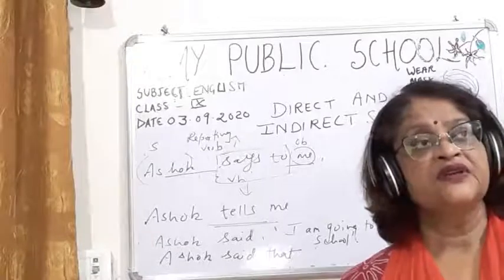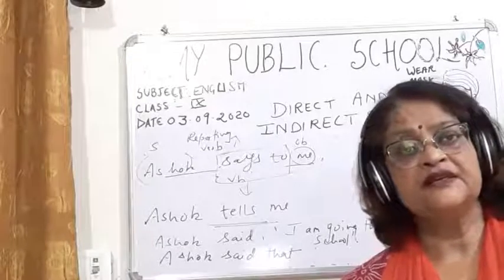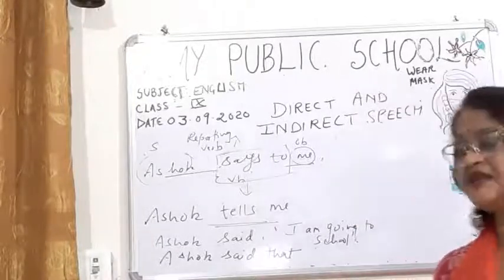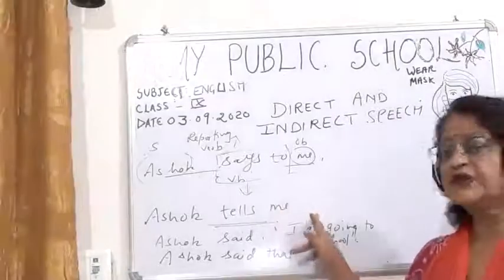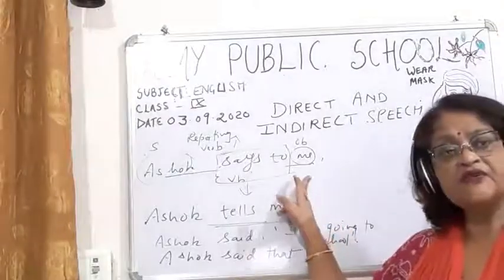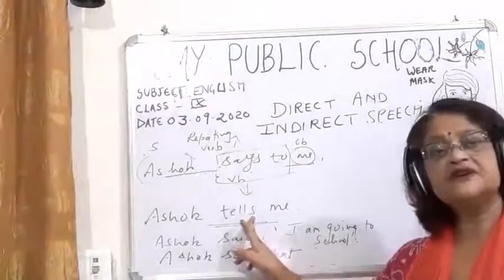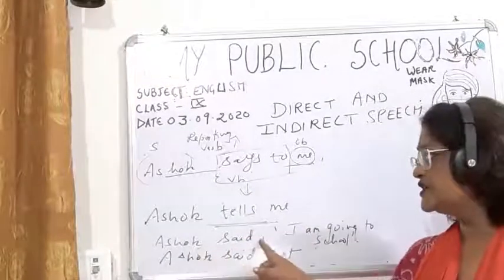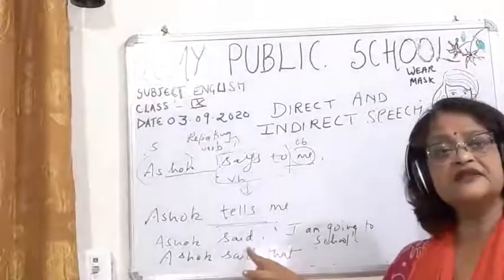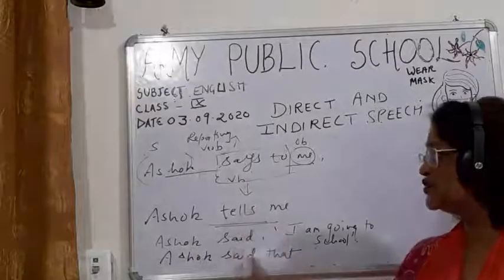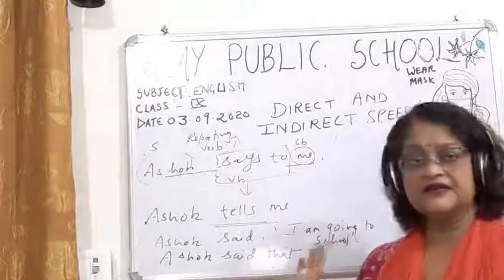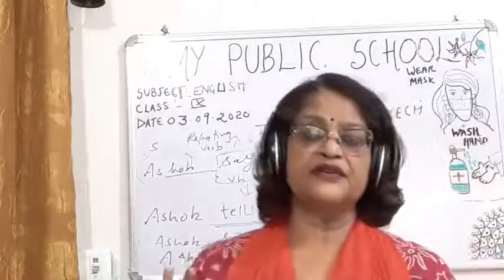First, says to will change into tells. Why tells is there, I've told you. If object will be there in the reporting part, then says to or said to will change into tells or told. If object is not there, like in this sentence, you can see there is no object, so no tells or told will be written, simply said is written. So first point is clear.